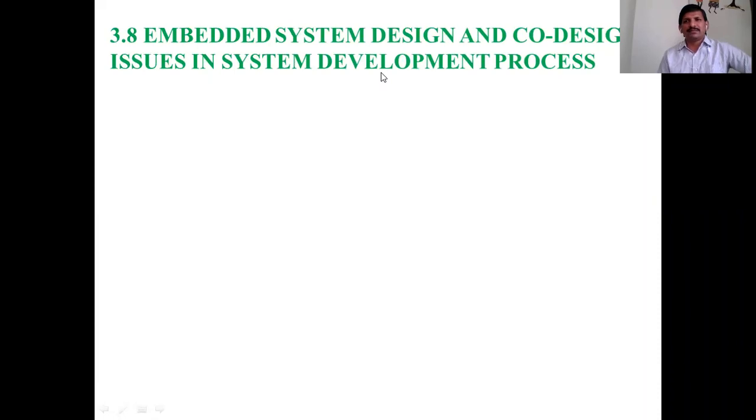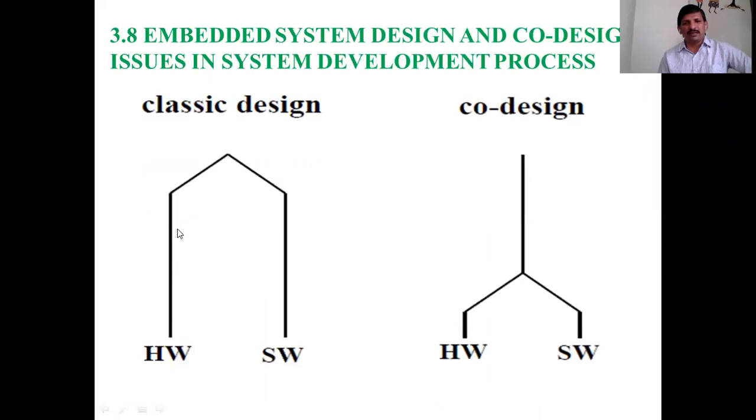Embedded system design and co-design issues in the system development process. In the traditional embedded system design life cycle, in the third stage and fourth stage, the hardware team designs the hardware in parallel while the software team designs the software. Once both designs are completed, both are integrated.